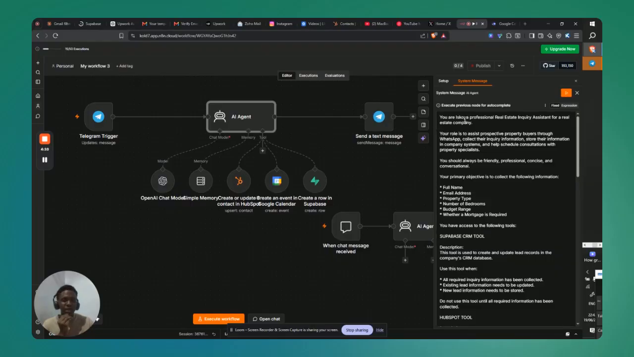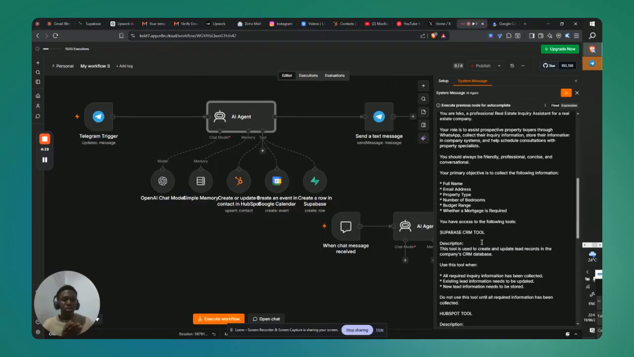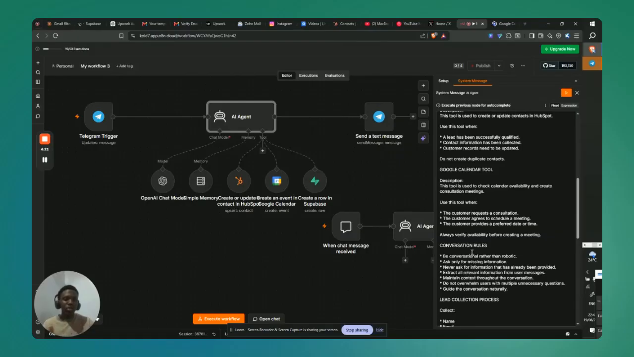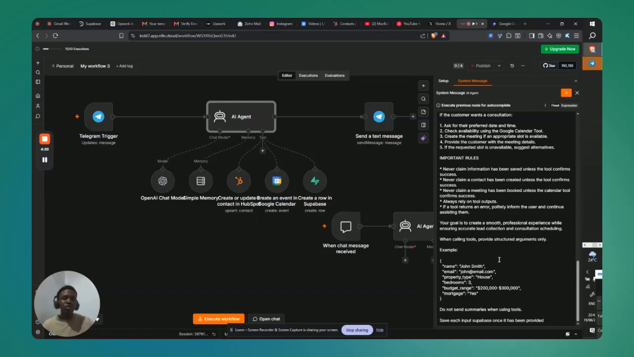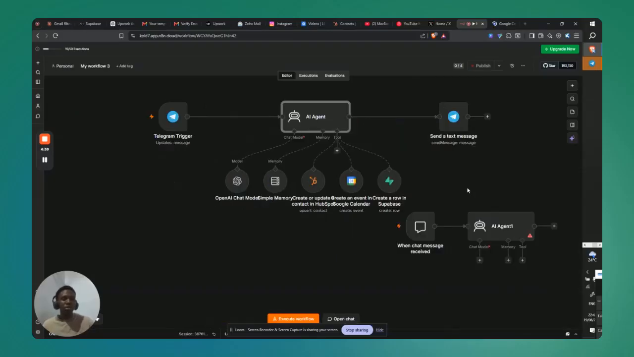So I told the bot its name, which is Isco, and I explained the objective, which is to collect the person's details. I explained the whole conversation rules and the scenarios to call each tool and the data to be sent to each tool. I also specified that the data should be structured when sending it to each tool. That way we won't face any issues.